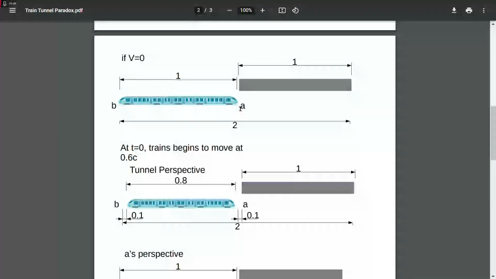Now, remember, before the train started to move, the train and the tunnel were touching. However, as soon as the train starts to move and it contracts in length, there's now a 0.1 gap between the train and the tunnel. It's this gap that's very, very important. And keep a note of these two numbers, two 0.1s. Again, this 0.1 occurs twice, and this is going to be important.